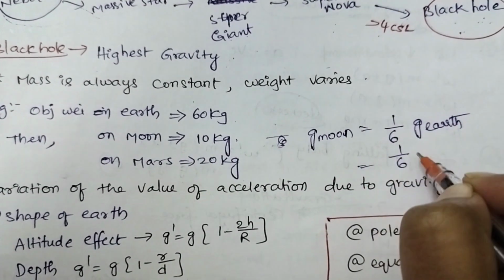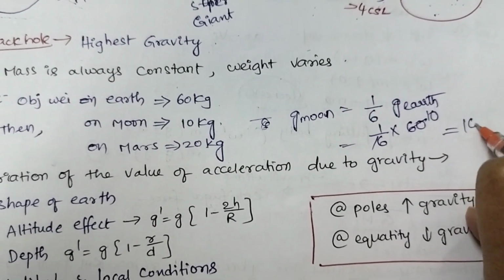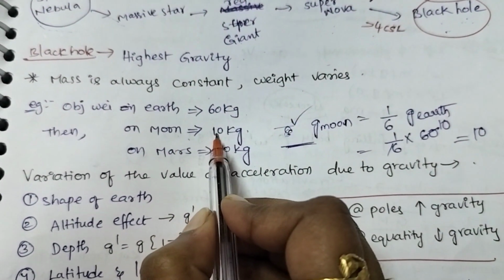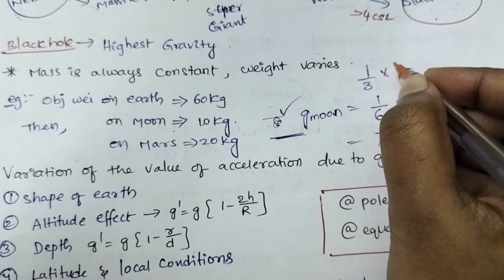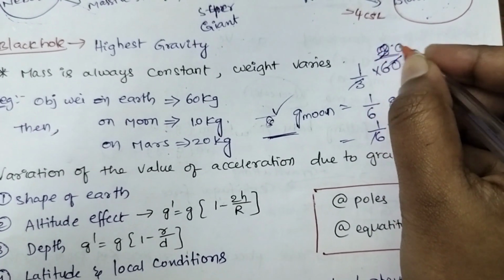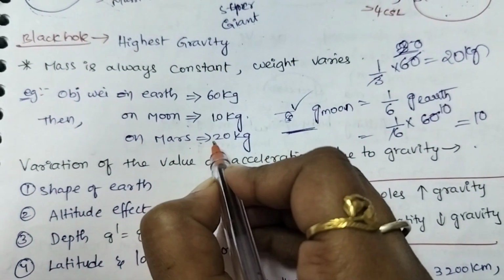Here we take 1/6 of 60, which is 10. On Mars, it is 1/3 of g of Earth. 1/3 of 60 is 20 kg.